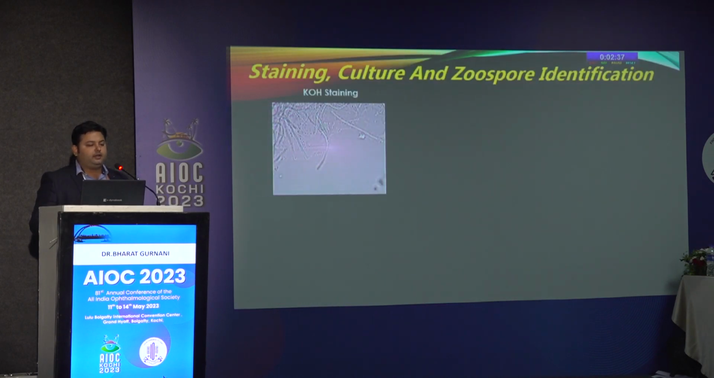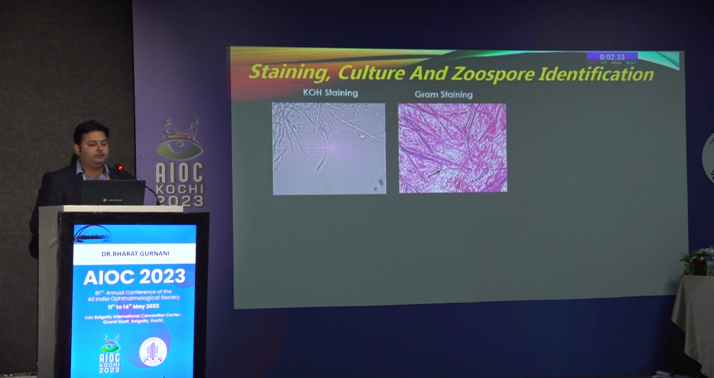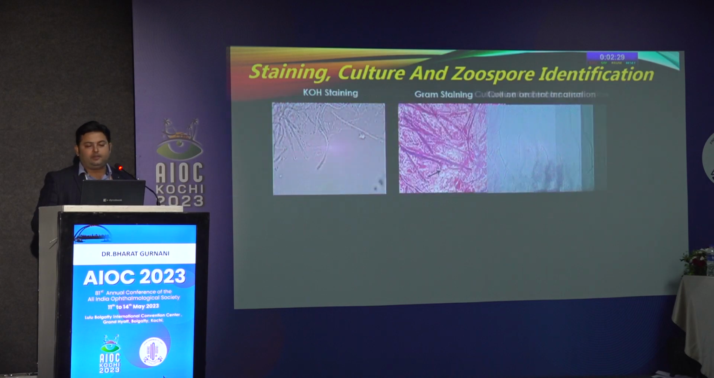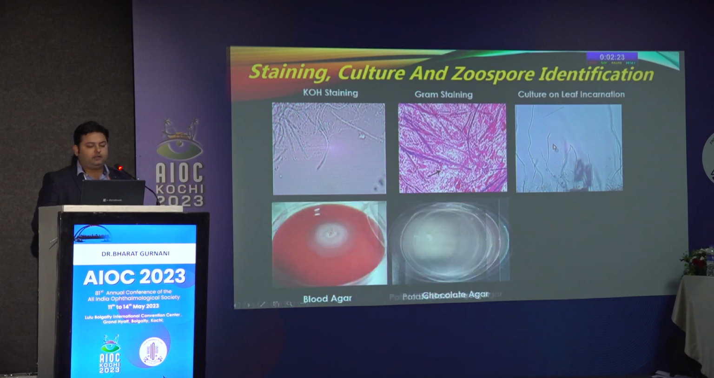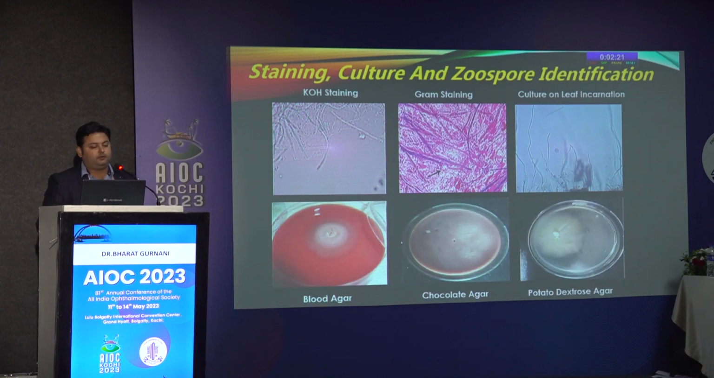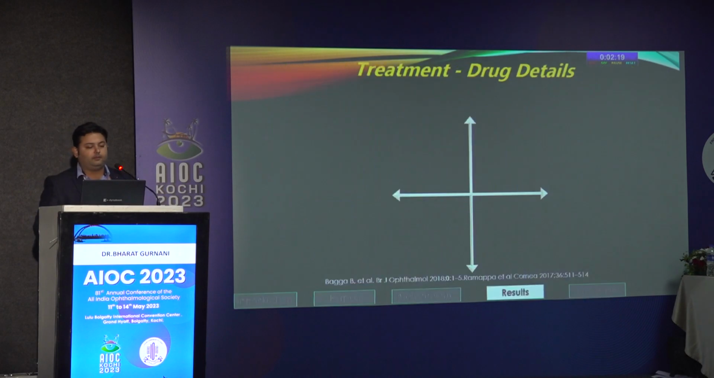Staining, culture and zoospore identification. The first image shows KOH staining, which shows the pythium filaments. The second image shows the long, slender, linear aseptate hyphae of the pythium. The third is a leaf incubation with the zoospores that can be seen here. And the fourth, fifth, and sixth images show the blood agar, chocolate agar, and potato dextrose agar, with white, fluffy, cotton wool-like colonies of pythium.